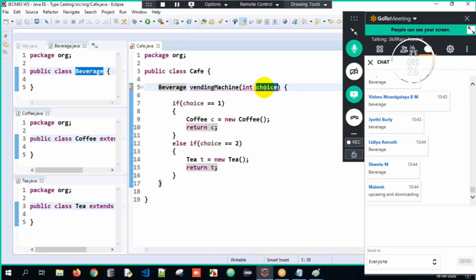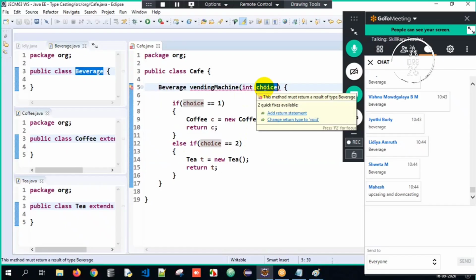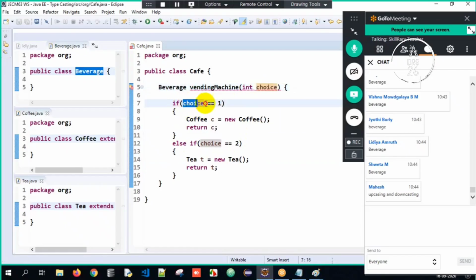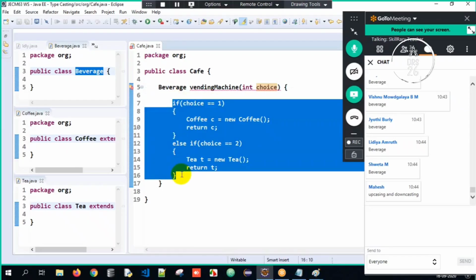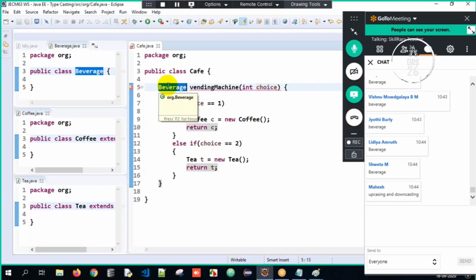What if I give the choice as 200, sir? If I give it as 500, sir? Is 500 equal to 1? No. Is 500 equal to 2? No. The if and else are not getting executed at all. But still you have told the return type as beverage. What is it returning if I pass 10,000, or 1 lakh? There is no return value for those at all.